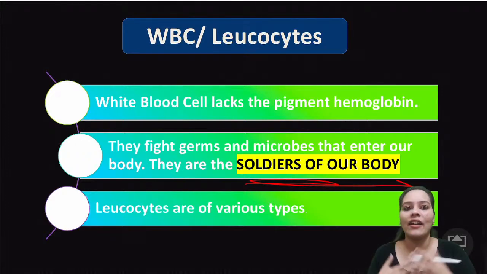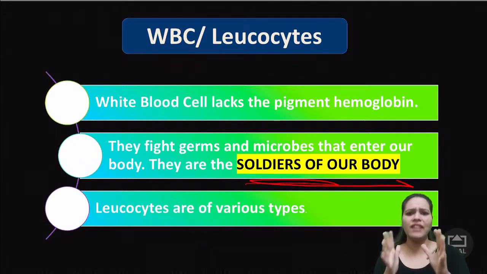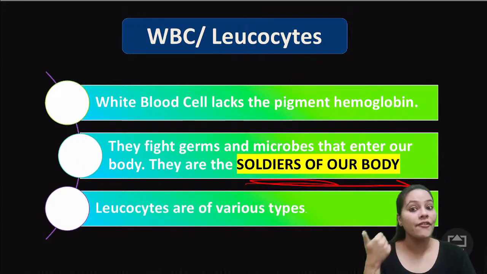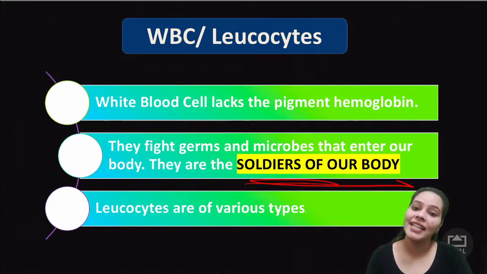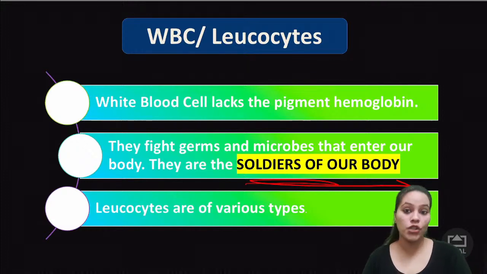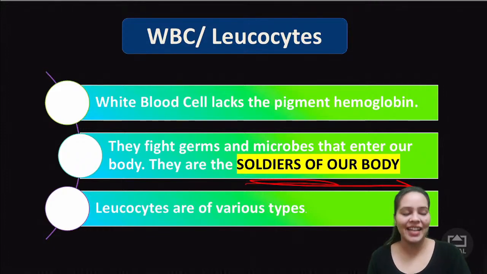Okay, and there are various types, many types, I'll show you that as well, but the main function is they are the soldiers of our body. Why? Because they fight against the diseases. I hope it's clear. Please take time and read these 3 points first. A question can come: what is the function of WBC? Who fights against the diseases? That's your WBC. This kind of question can come in the exam, kids.